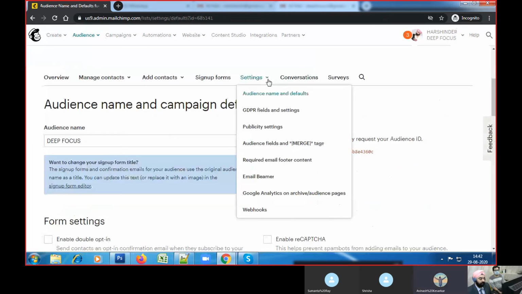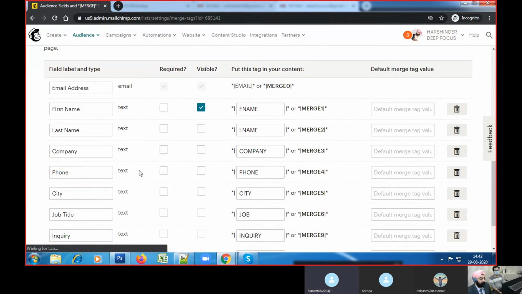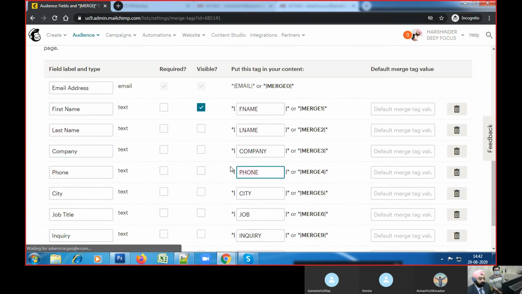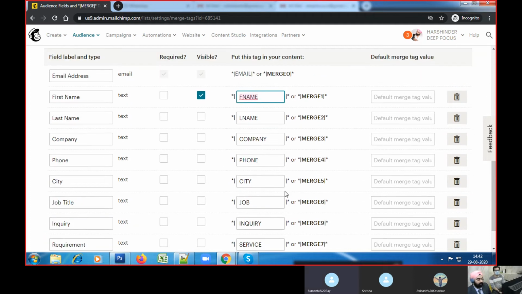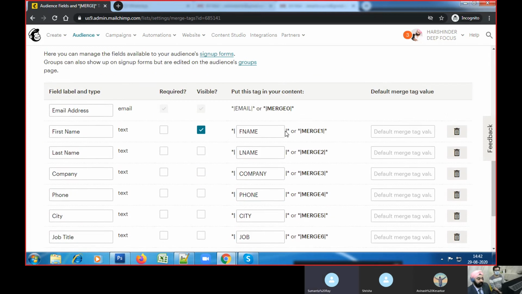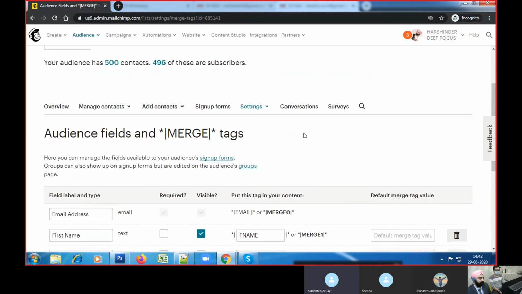In settings, when you click on audience fields, for example, the first name is F name and the last name is L name. Company is company, phone is phone. If you want to use the first name only, then you can just use F name in your variable name and automatically it will pick up the first name. So you can change the names and labeling from your audience settings. Okay, yes, sir. That's fine. That can be done.